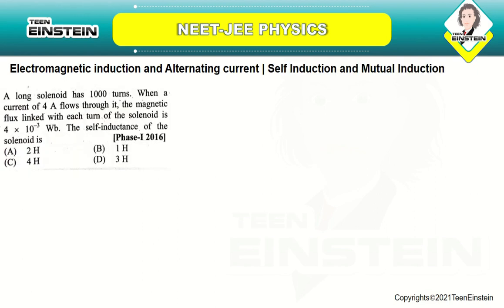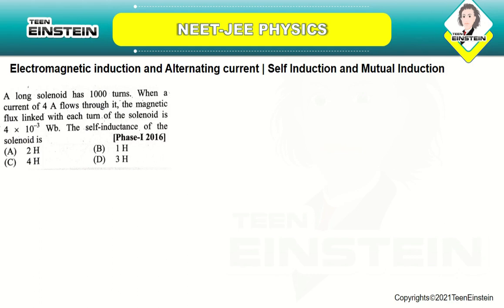Let us now move on to the next question. A long solenoid has 1000 turns. When a current of 4 amperes flows through it, the magnetic flux linked within each turn of the solenoid is 4 into 10 power minus 3 Weber. The self-inductance of the solenoid is?